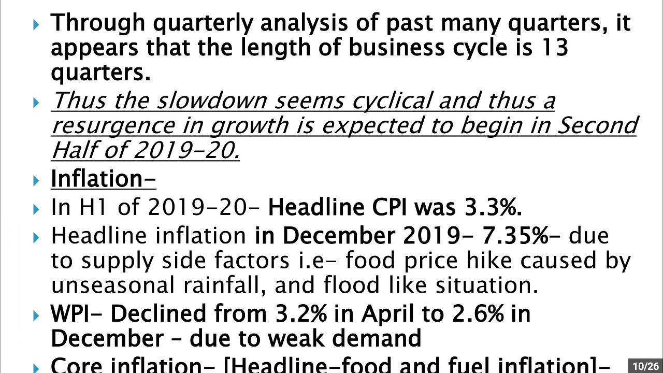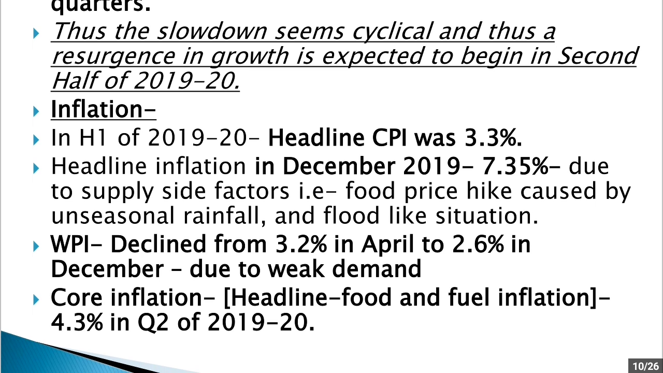Now, in the economic survey, there has been quarterly analysis for many past quarters. They had been doing this analysis for almost 26 to 30 quarters. After the quarterly analysis, it appears that the length of the business cycle in India is 13 quarters. Because the length of the business cycle is 13 quarters, the slowdown that we experienced in 2019 seems cyclical because it was the 13th quarter, and thus a resurgence of growth is expected in the second half of 2019-20, and that uptick will continue in 2020-2021.